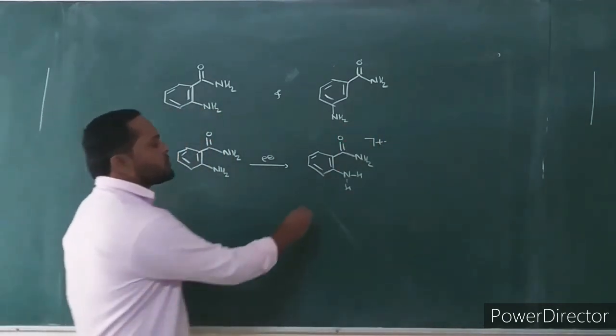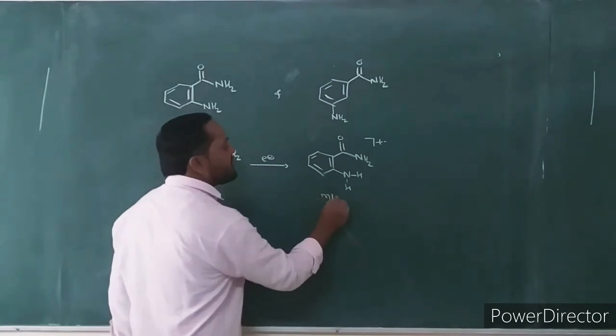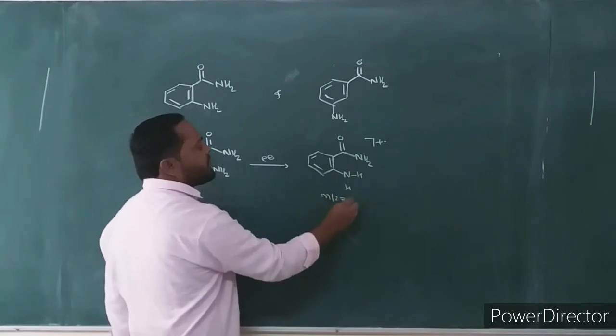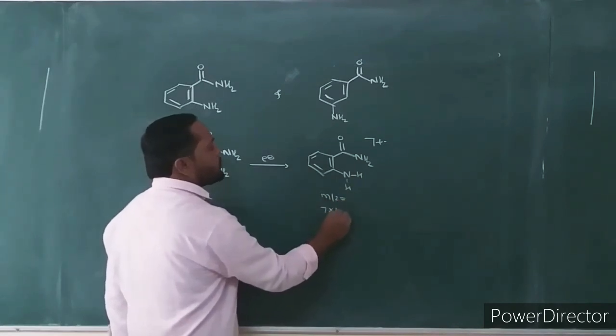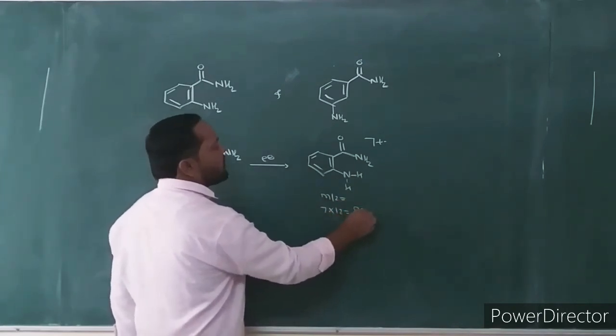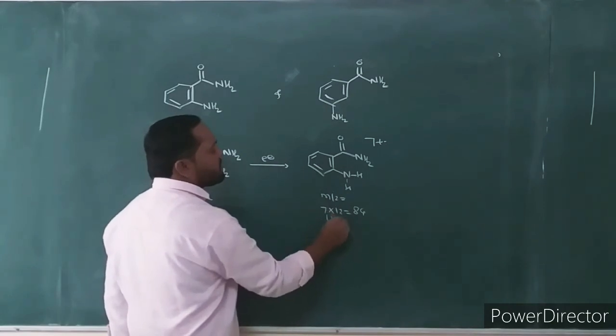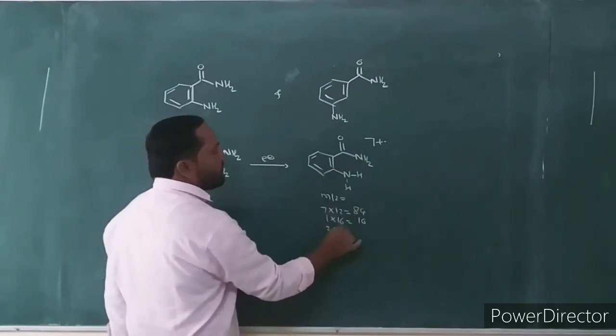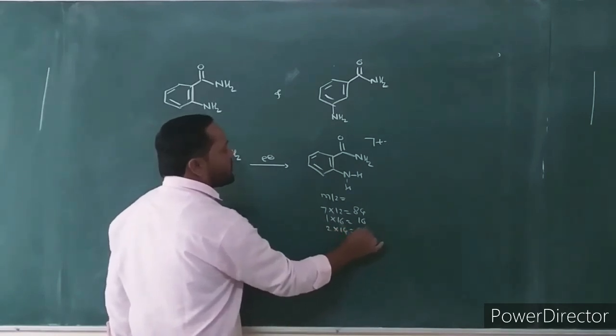What is the mass to charge ratio of this molecular ion? Total number of carbons: 6 ring carbons plus 1 is 7, 7 into 12 is 84. One oxygen, 16. Two nitrogens, 2 into 14, 28.